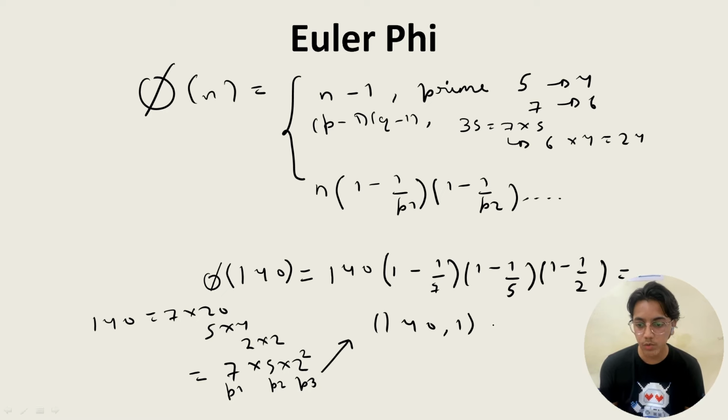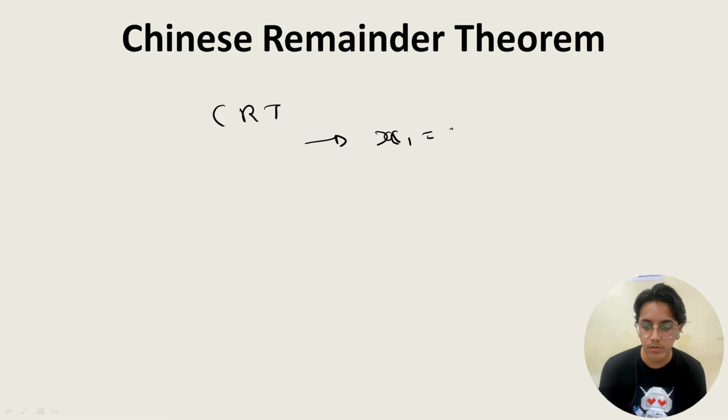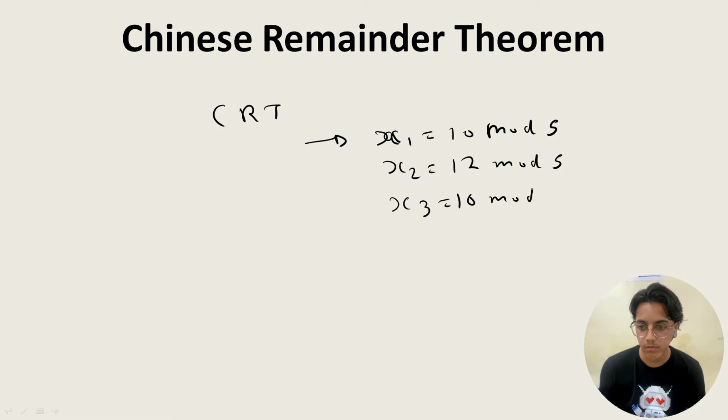So this could be done. Simple. Next we will go to the Chinese remainder theorem. You might have studied this in previous maths courses, also known as CRT. Over here congruence relations will be given, like x1 is equal to 10 mod 5, x2 is equal to 12 mod 5, and x3 is equal to 10 mod 2.